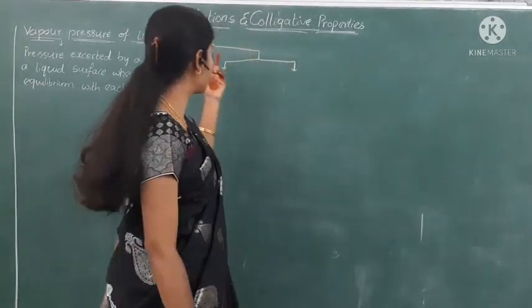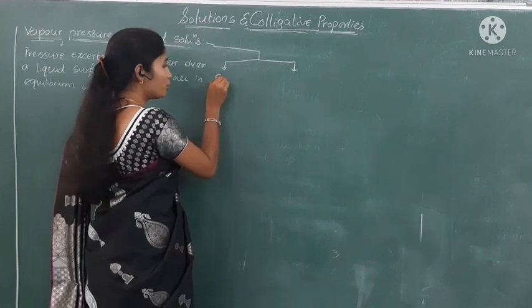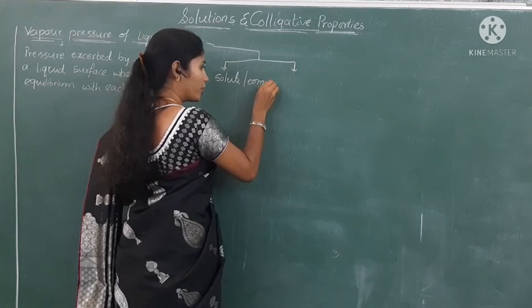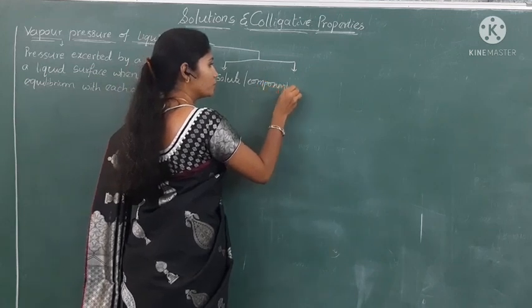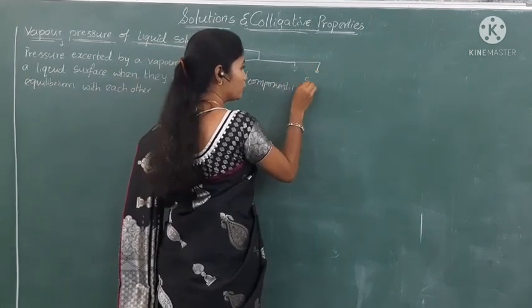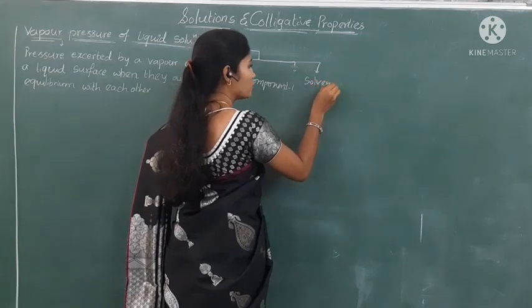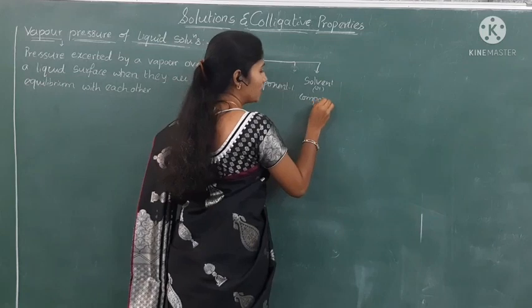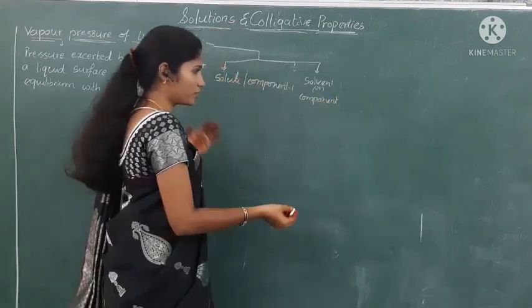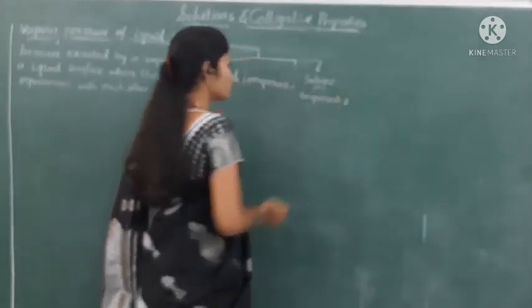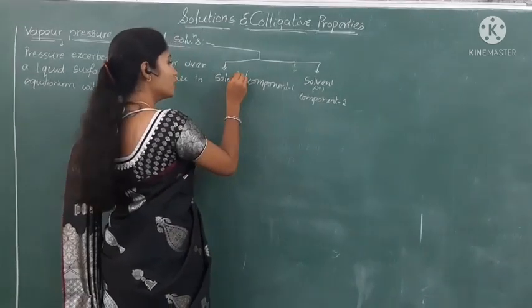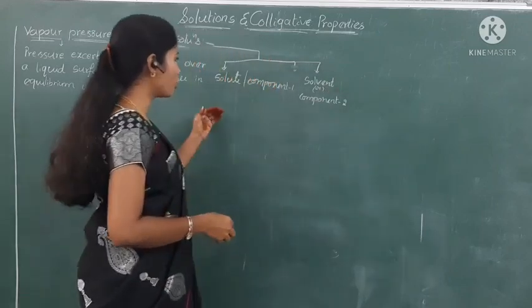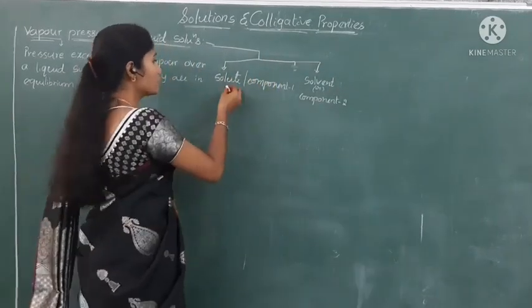So a solution contains two parts: one is the solute, or we can say component 1, and the solvent, or component 2. That means it is a mixture which contains two components, or a solution is one which contains solute and solvent. Already in the previous class we discussed the different definitions of solute and solvent. Okay, now solute and solvent.